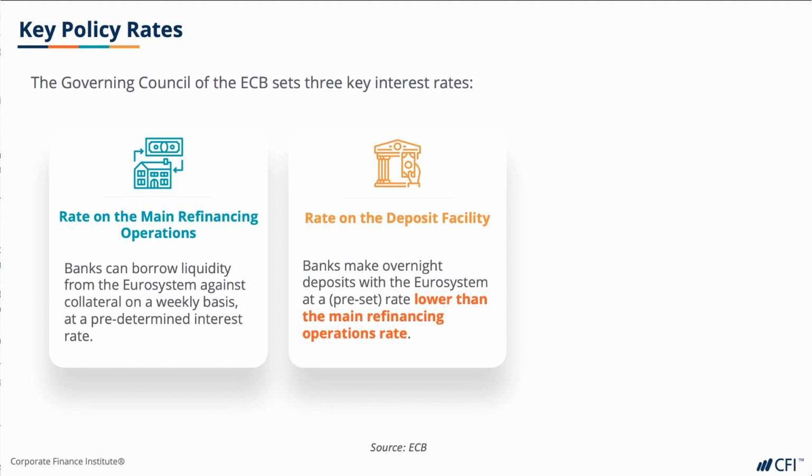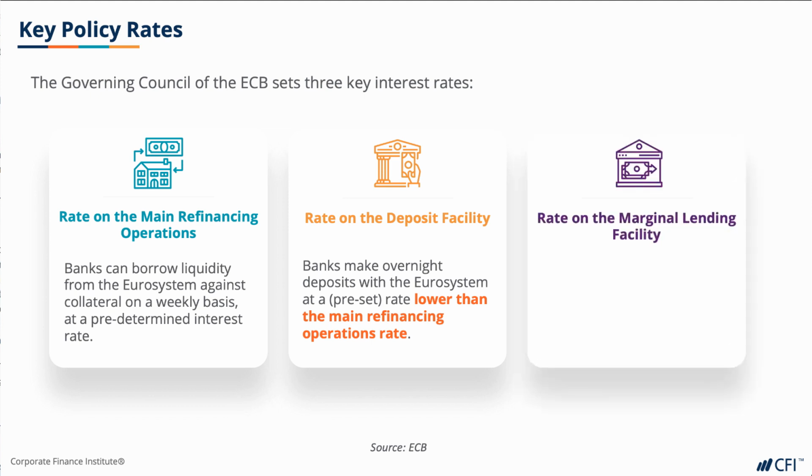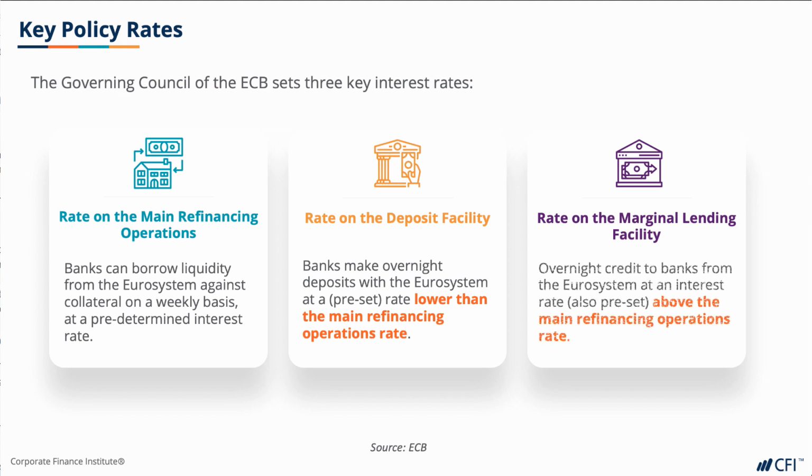The last rate that the Governing Council decides on is the rate on the marginal lending facility, which offers overnight credit to banks from the Eurosystem at an interest rate above the main refinancing operations rate. The difference between the main refinancing rate and the marginal lending facility is that the main refinancing facility is collateralized, so the bank borrowing needs to pledge an asset. Marginal lending facilities are not collateralized, hence they are more expensive, and they also present a red flag when a bank comes to use this facility.